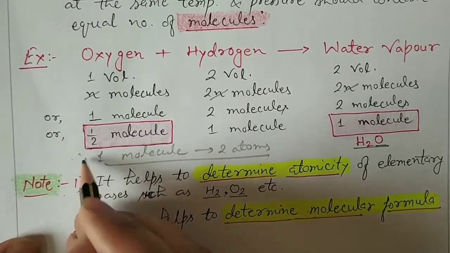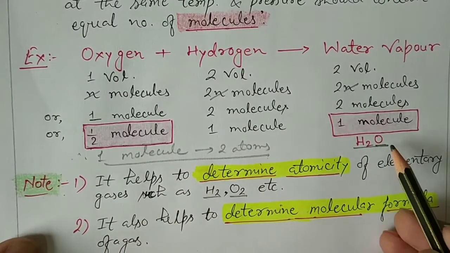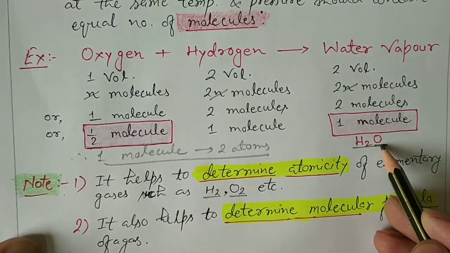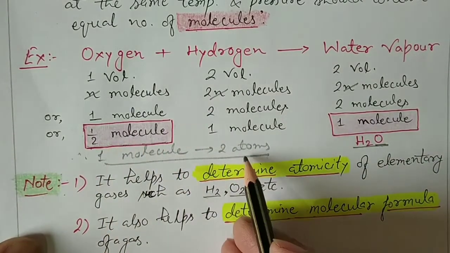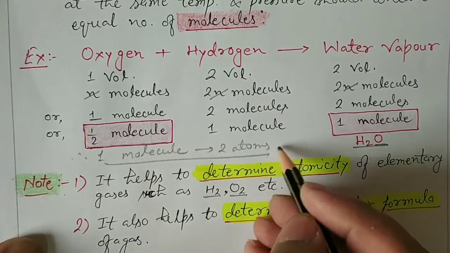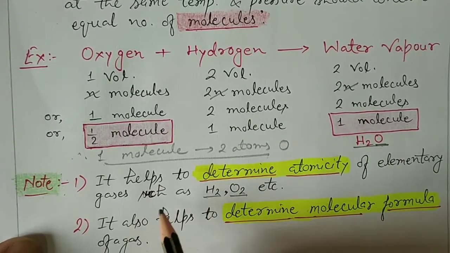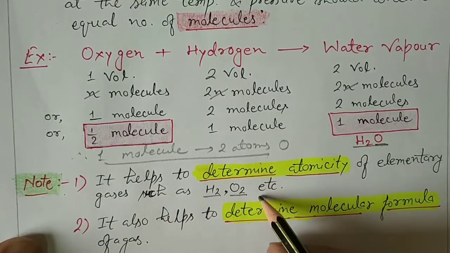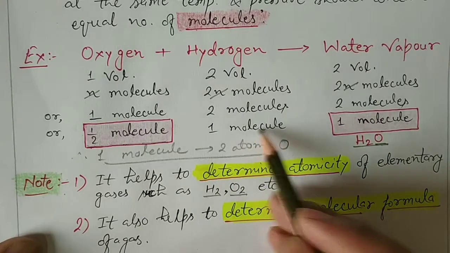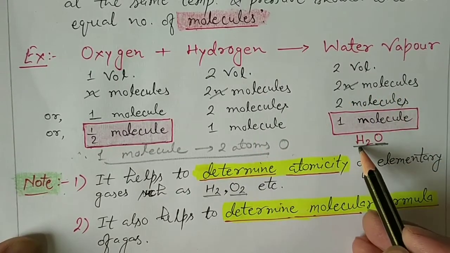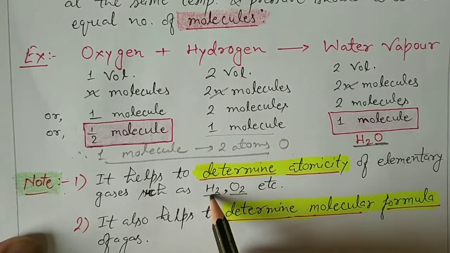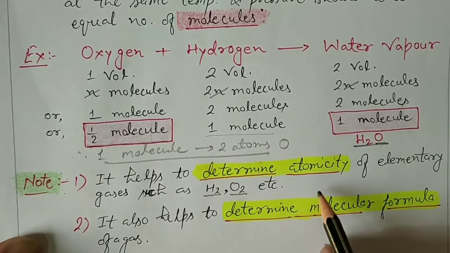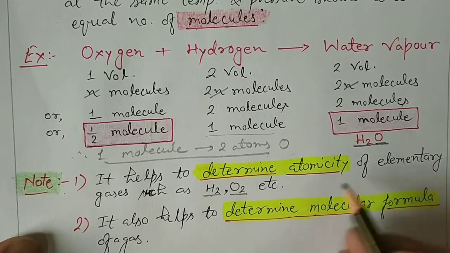This is the conclusion: because one atom was given by half molecule, one molecule would be double, 2 atoms of oxygen. So the atomicity of oxygen is diatomic. Similarly, one molecule of water vapor has 2 atoms of hydrogen, so one molecule contains 2 atoms of hydrogen. By this rule we can determine the atomicity of the gases.